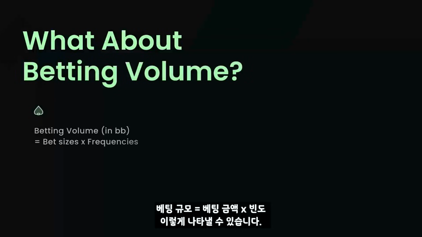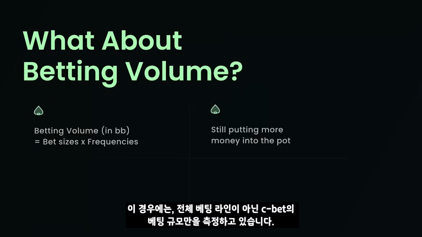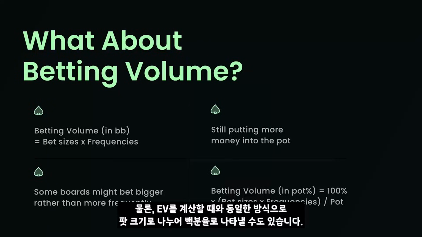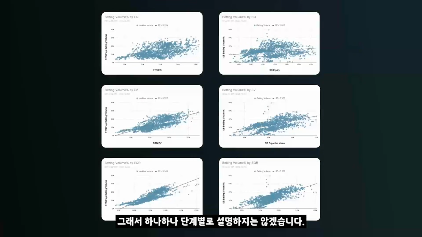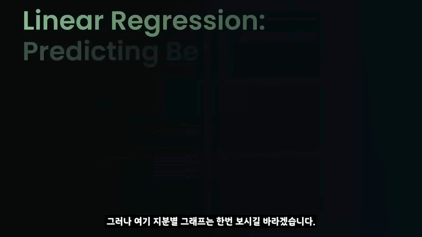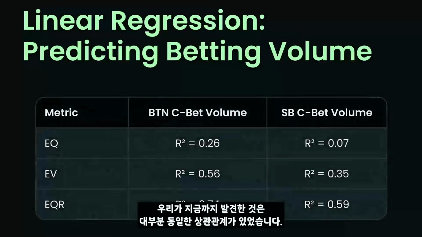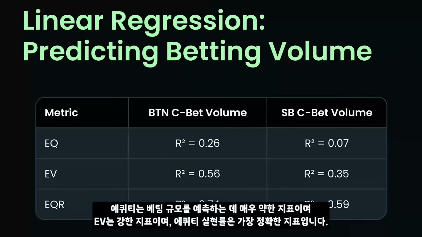Betting volume can be measured by just multiplying the bet sizes and the frequencies. In this case, I'm only measuring the betting volume at the c-bet node rather than in the entire line. And of course, we can divide by the size of the pot to normalize it into a percent, the same way we would with EV. I'm not going to walk you through each one step by step, but here are the graphs by equity, by EV, and by equity realization. And what we found is largely the same type of correlations. Equity was a very weak predictor of betting volume. EV is stronger. Equity realization is strongest.